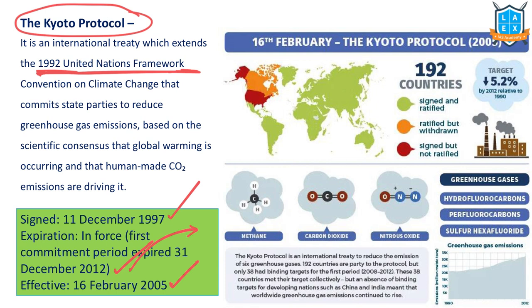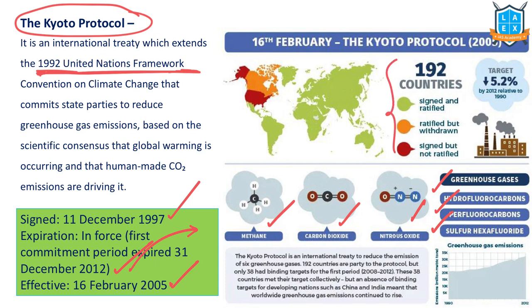Under this Kyoto Protocol, we wanted to reduce 6 greenhouse gases: methane, carbon dioxide, nitrous oxide, hydrofluorocarbons, perfluorocarbons, sulfur hexafluoride. These 6 gases were given under this particular Kyoto Protocol. In Paris Agreement, let us see how this is changed. But under Kyoto, 6 greenhouse gases.